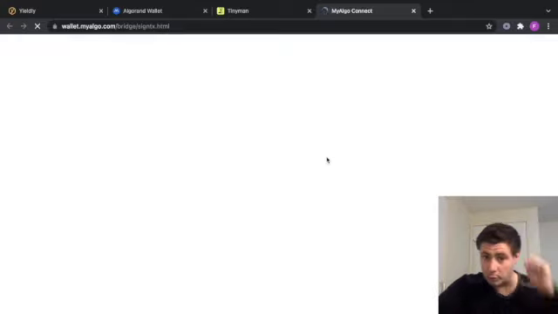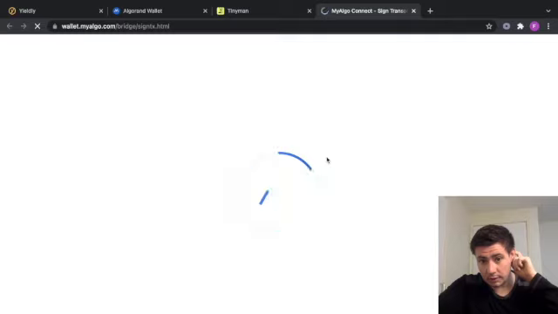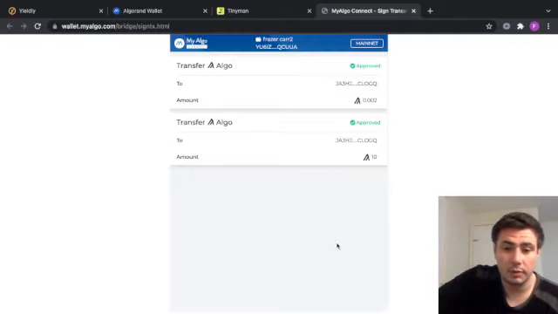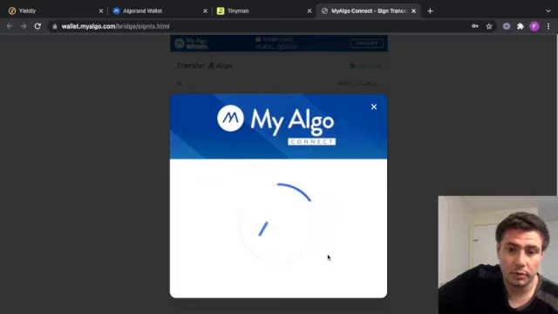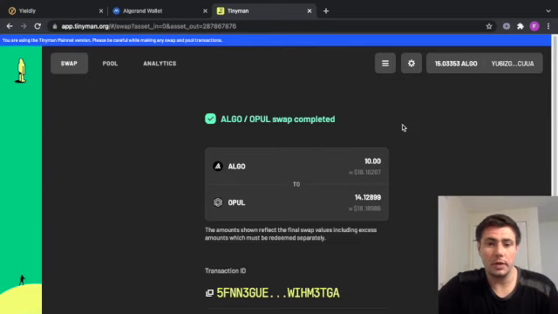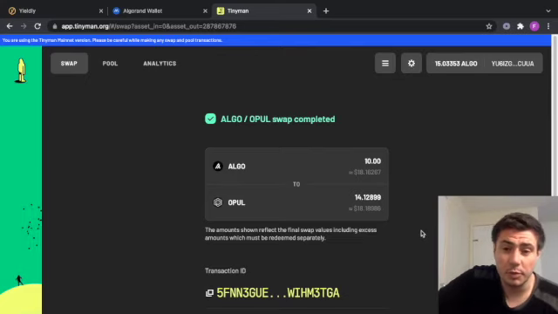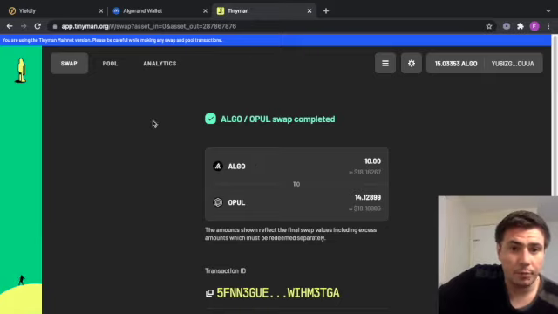Then it'll take a wee moment. I just need to do the wee transaction from the MyAlgo Connect wallet. Approved. There we go. Sign. There we go. And the swap was completed. It took a wee moment for that, folks, but I think I'll edit that out in the video so that you guys don't have to sit and wait through it.